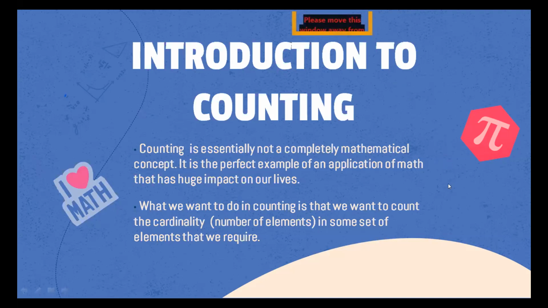Okay, so it has a huge impact on our lives, and essentially when we are counting anything, it means that we know the quantity, we know the number, and then we can work with the number. So we have some data to work with, and for that data we need counting. What we want to do in counting is count the cardinality of some set of elements that we require, and these are just fancy terms that we use to describe that we want to count a number. And we will be doing set theory right now. Okay, so let's move on.